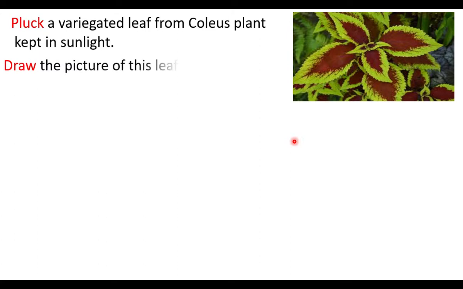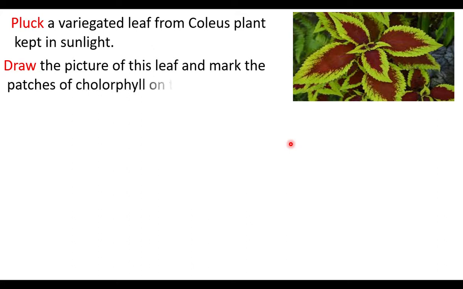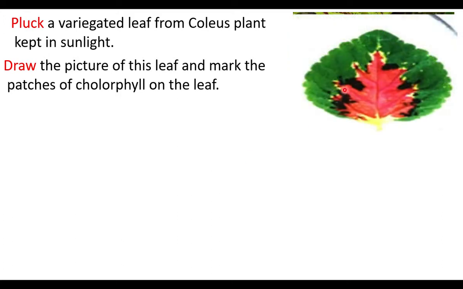Draw the picture of this leaf and mark the patches of chlorophyll on the leaf. The green color areas are marked. This diagram is used for future analysis.